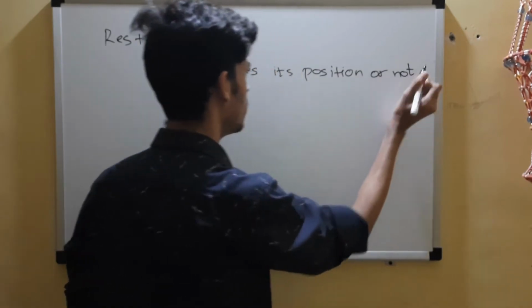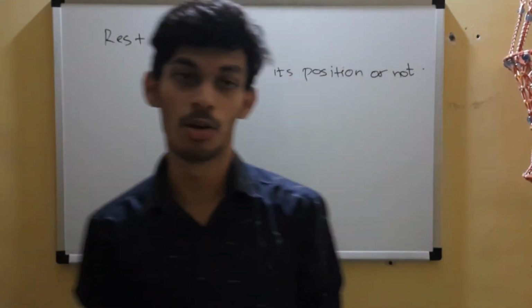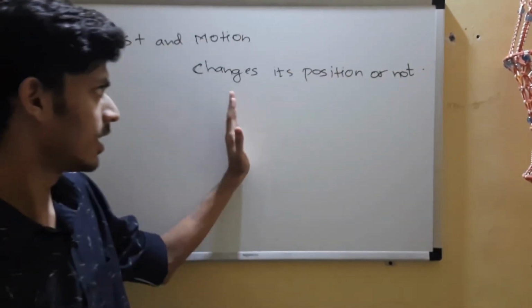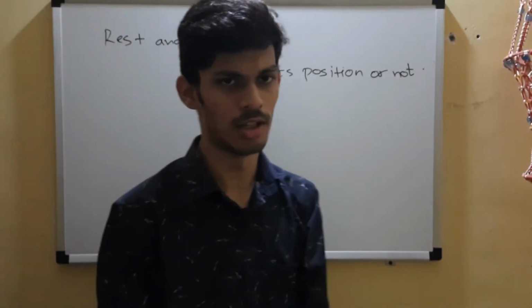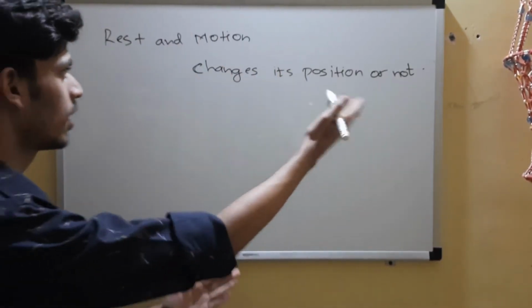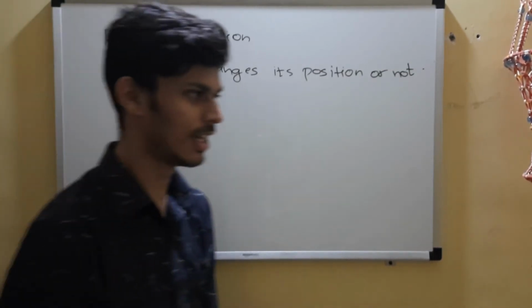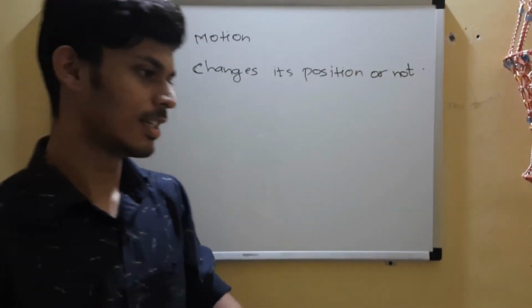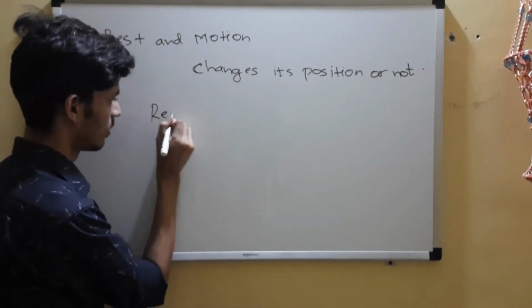Okay, this is the simple way how you conclude whether a given object is at rest or is in motion. If it's moving, if it's changing its position, then you conclude that the given object is in motion. And if it's not changing its position, then you say that the object is at rest. So simple as that.